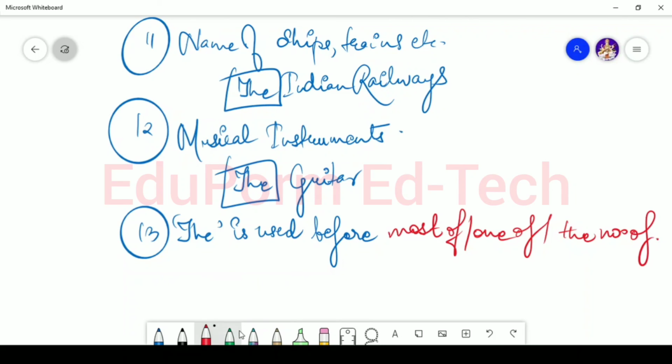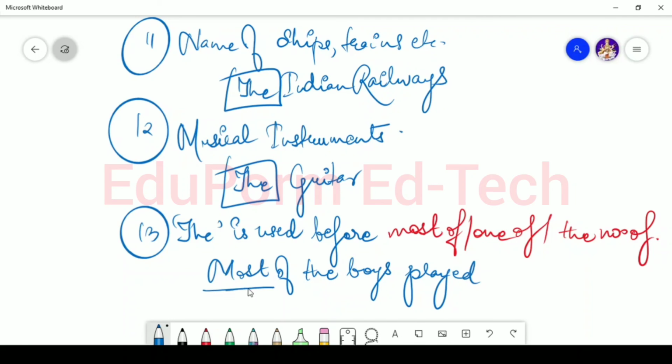For example, if I say most of the boys played, the is used after most of.